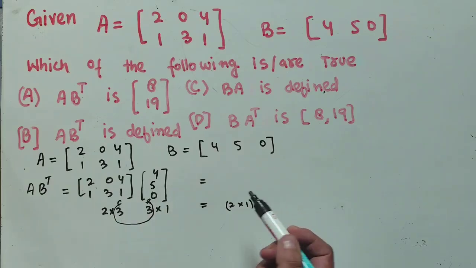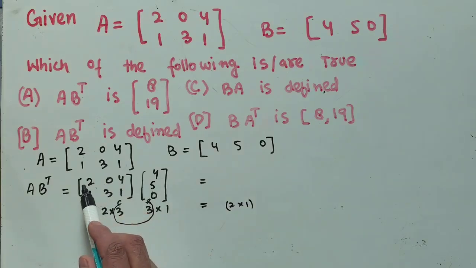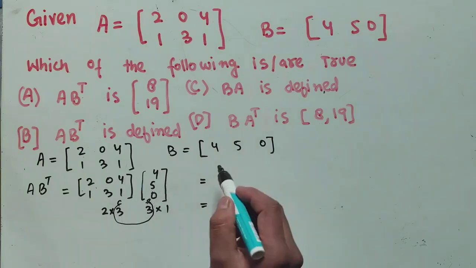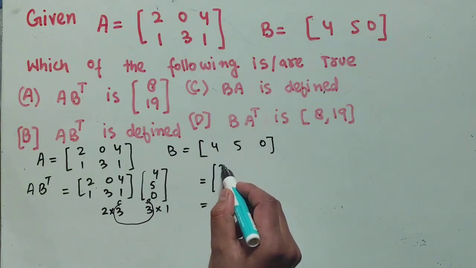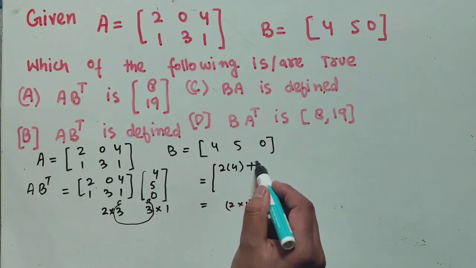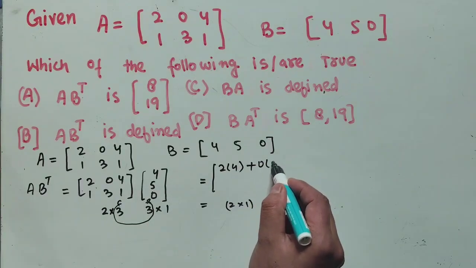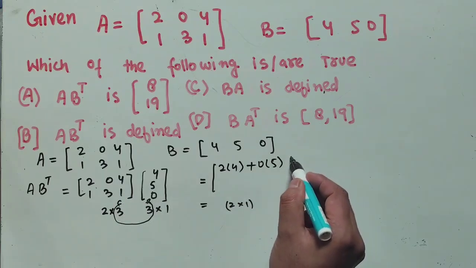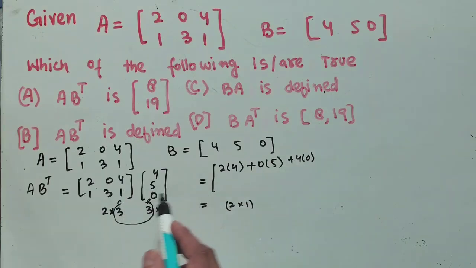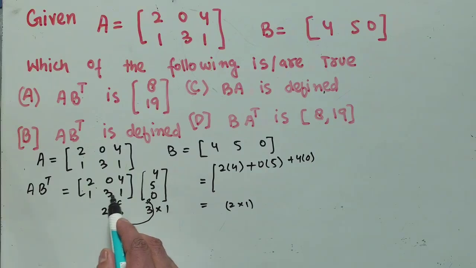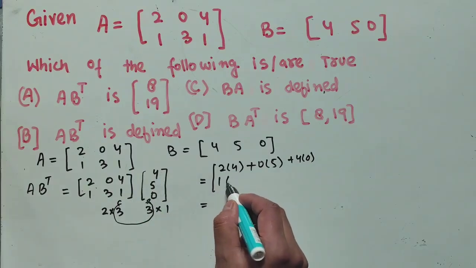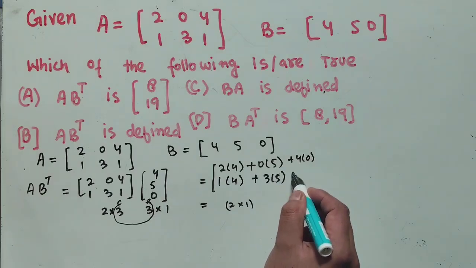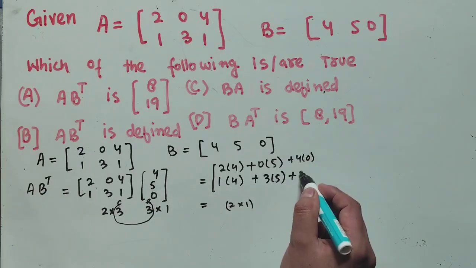So let's do the multiplication. How do we do the multiplication? We multiply rows with the columns. So this row is multiplied with this column, and we get 2 into 4 plus 0 into 5 plus 4 into 0. Similarly, we then multiply the second row with this column, so we have 1 into 4 plus 3 into 5 plus 1 into 0.